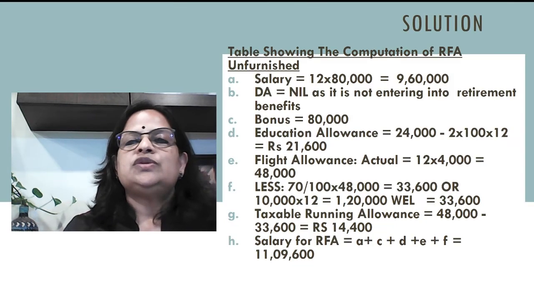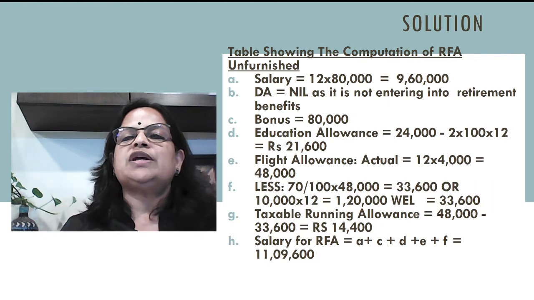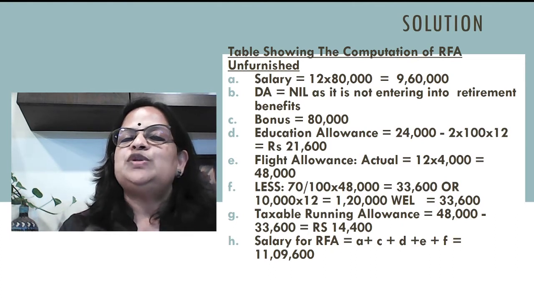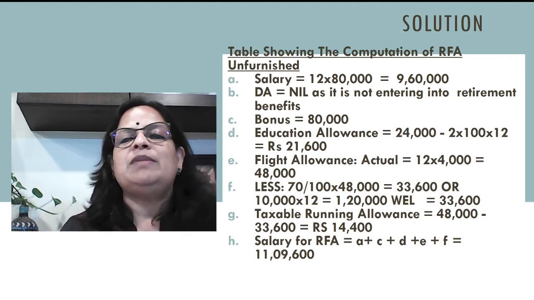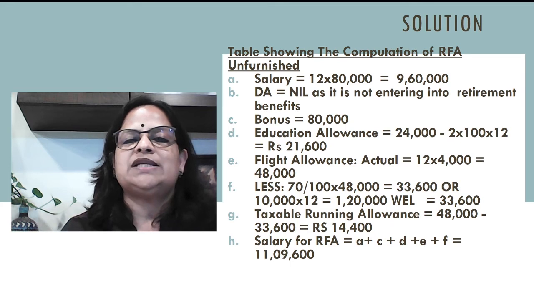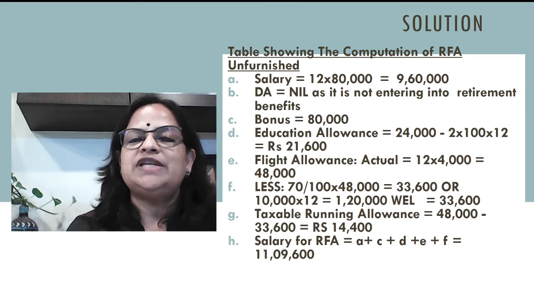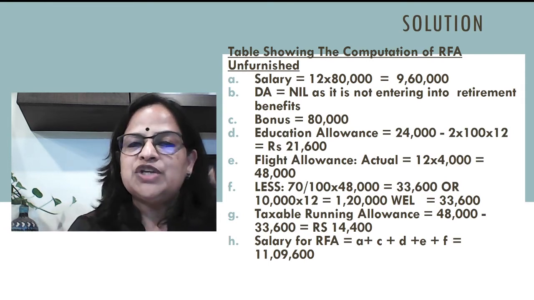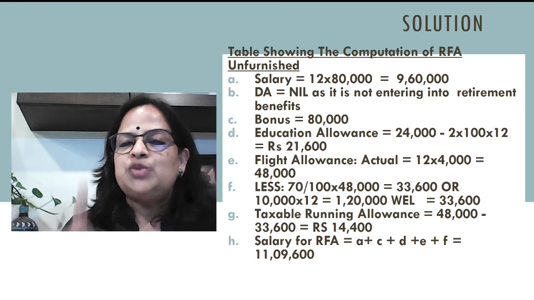Now, the solution. Table showing the computation of RFA, unfurnished. Salary: 80,000 into 12 months, you will get 9,60,000. Dearness allowance we will not take because it is not entering into retirement benefits. Bonus value 80,000. Education allowance, he is getting 24,000.